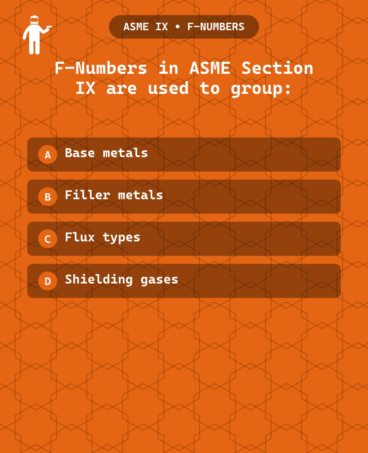Question 3. F numbers in ASME Section 9 are used to group: A. Base metals, B. Filler metals, C. Flux types, or D. Shielding gases.